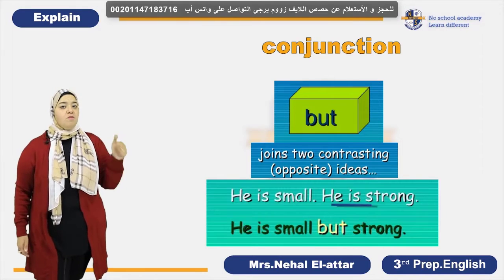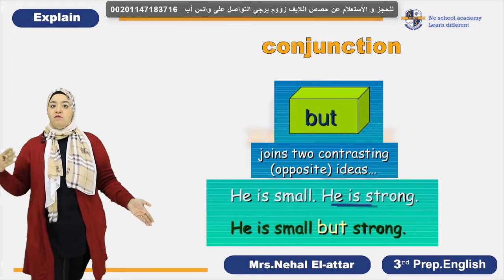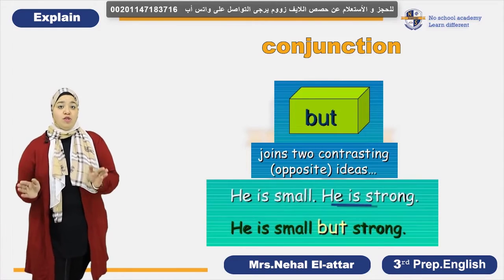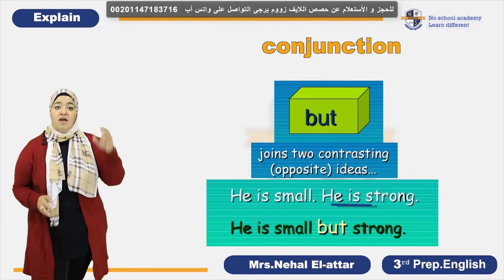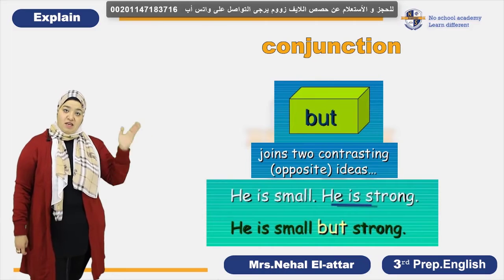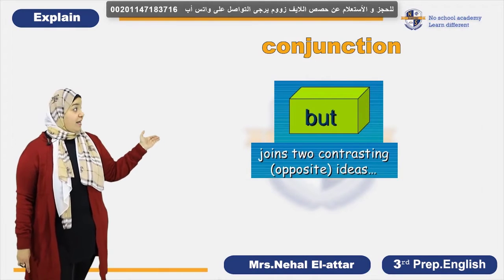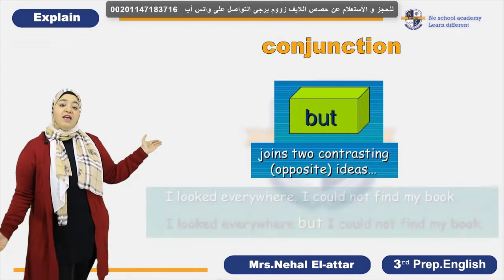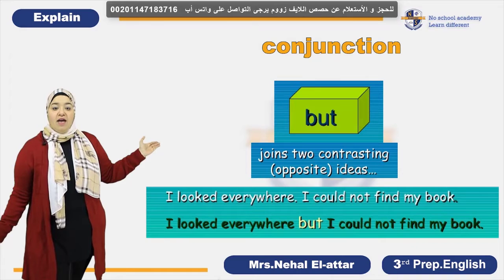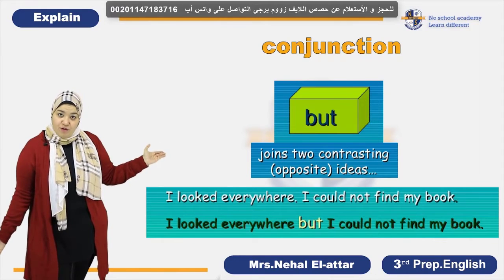But is used to mention something which is opposite to the other thing. He is short but strong. He is young but sensible, or wise. So two things which are opposite to each other, and we join them using the word but. Let's see more examples. Here we have one more example related to but. I looked everywhere, but I couldn't find my book.